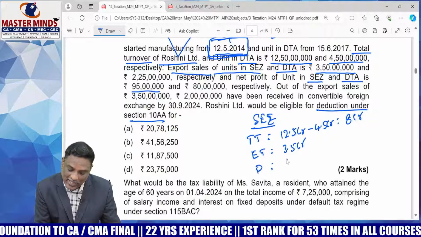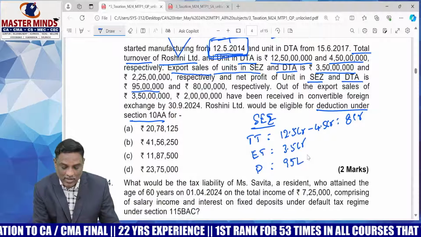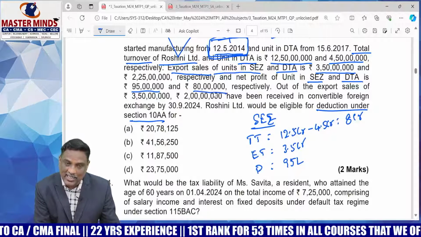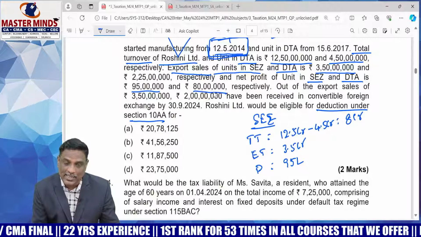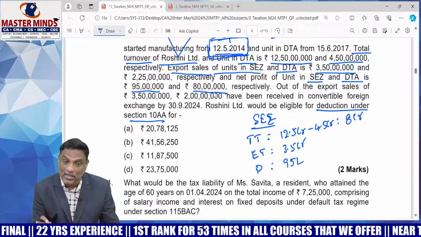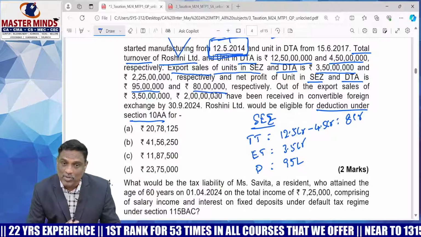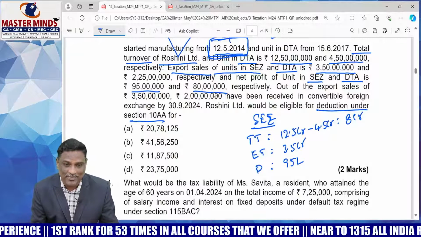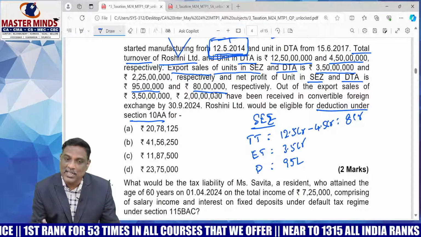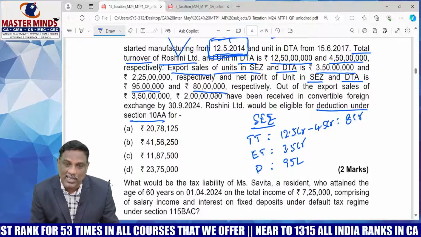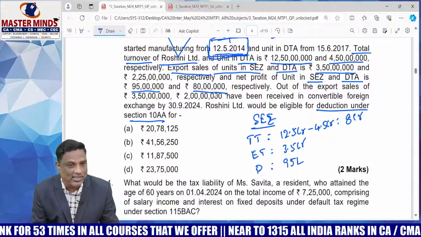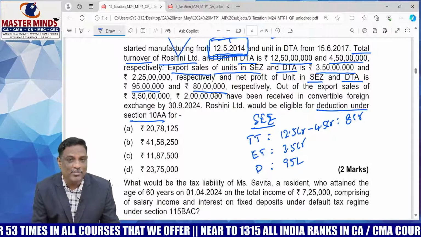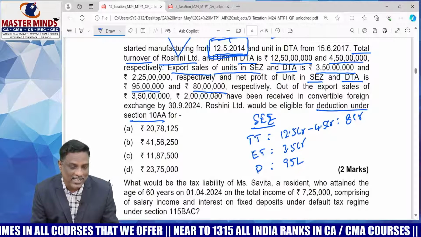Profit is equal to 95 lakhs. 80 lakhs is related to DTA. One thing you should compulsorily remember: 10AA deduction is not available to DTA. So ignore the information relating to DTA. Only information relating to the special economic zone unit is sufficient to answer this question, because 10AA is available only to the SEZ unit, not to DTA.